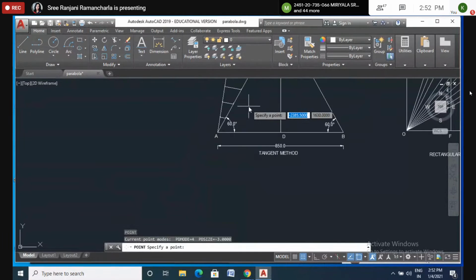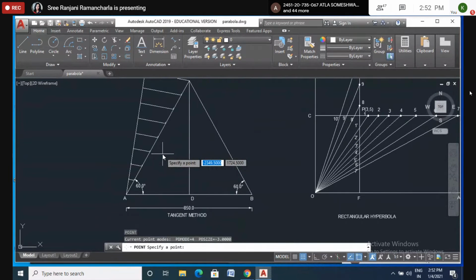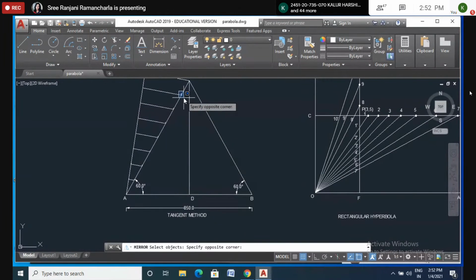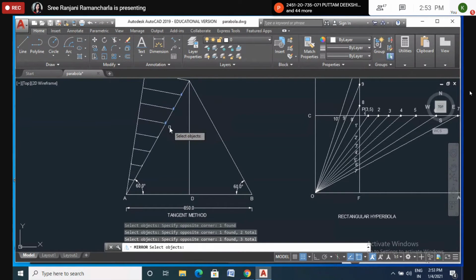Okay. Now I kept the points all here. Now here I want to keep points, so what I do is I use the mirror command. I want to select these objects only. It won't select the lines. It will select only these points, because whatever the picture is there will be selected if we select the whole as a window.